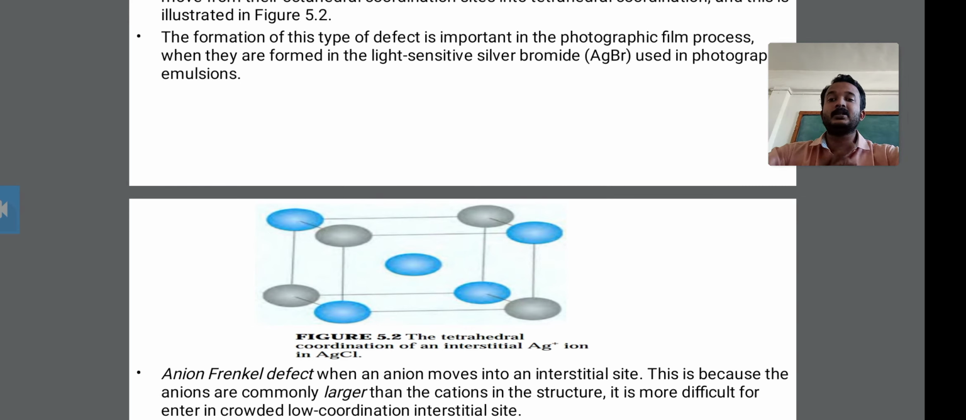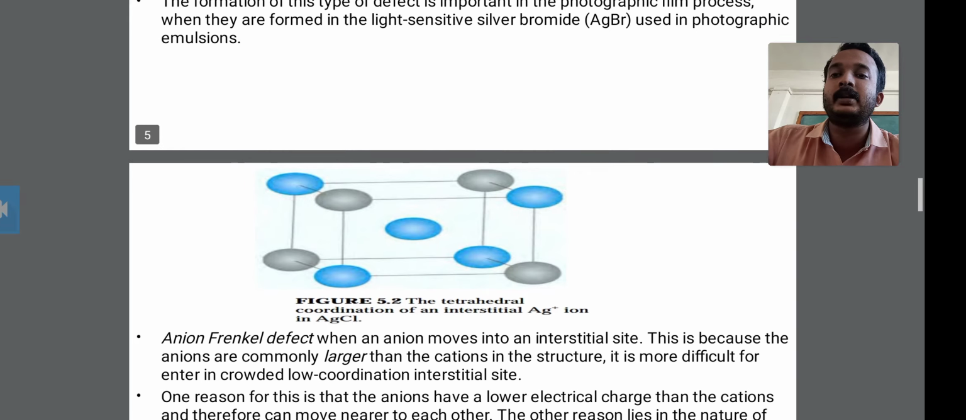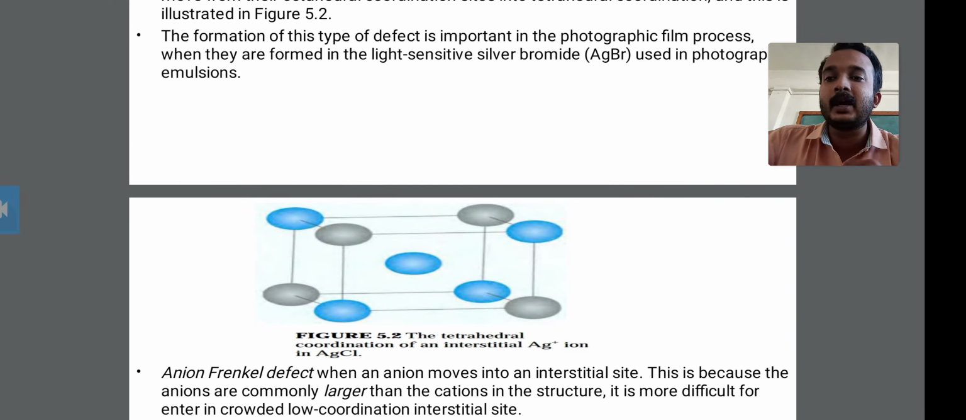Means this defect, which defect? The cation Frenkel defect is important in the photographic film process. Therefore the cation Frenkel defect is important. When they are formed in the light sensitive silver bromide, it is used in the photographic emulsion.